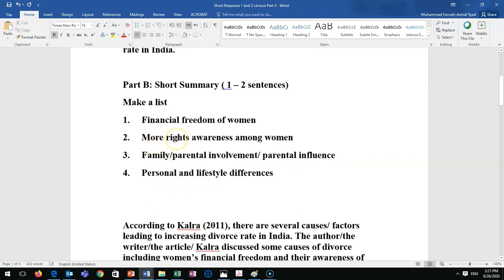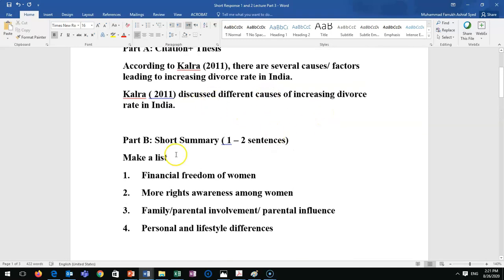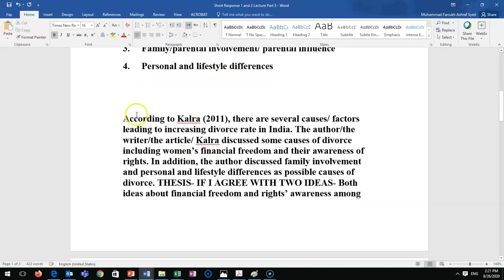I tried my best to paraphrase a little bit, but you have to do your best paraphrasing. I'm just saving time here, not going toward paraphrasing as much. So the first sentence is done. This is the first sentence. So I have to combine these 4 causes into 1 or 2 sentences to write my short summary. But how do you start? So this is the first sentence, as I said: according to Kalra 2011, there are several causes or factors leading to increasing divorce rate in India.